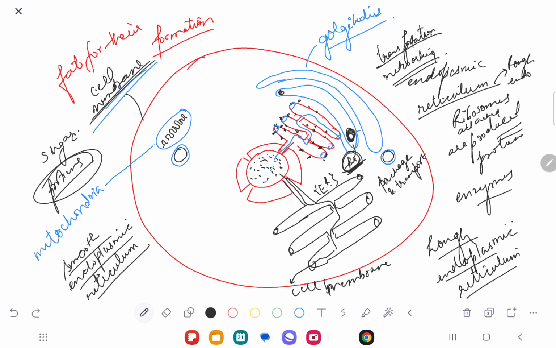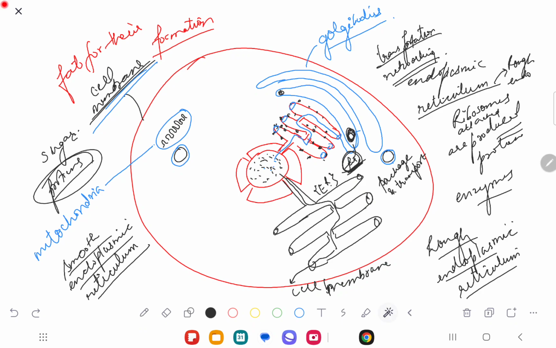Like the endoplasmic reticulum is of two types. We know rough and smooth. Rough endoplasmic reticulum prepares proteins. And what does smooth endoplasmic reticulum produce? Tell me. Fats.